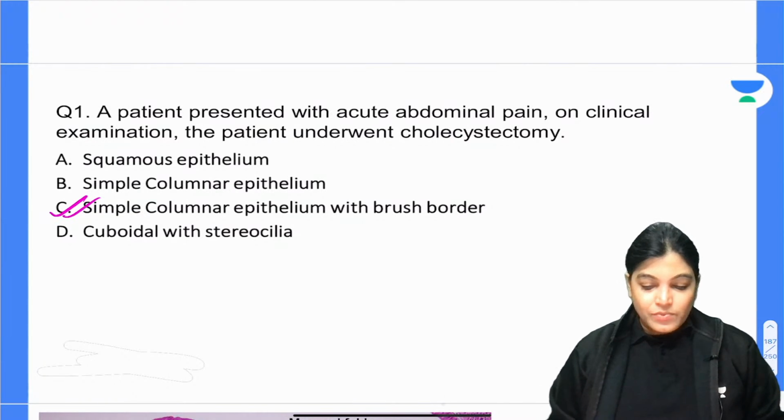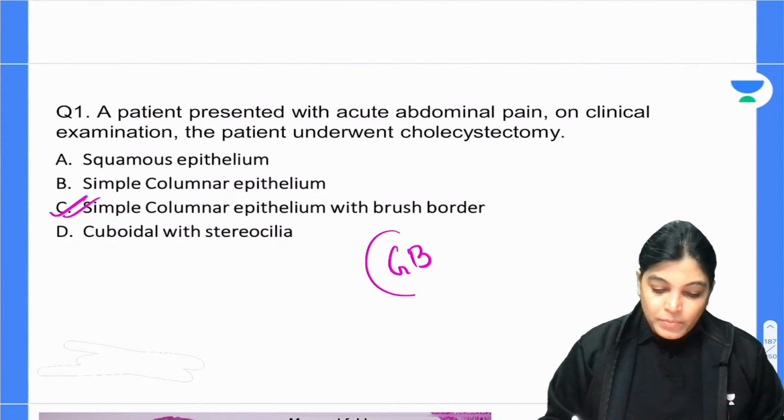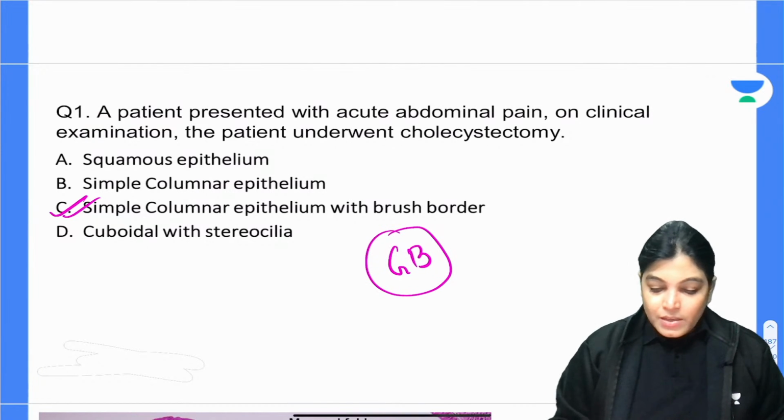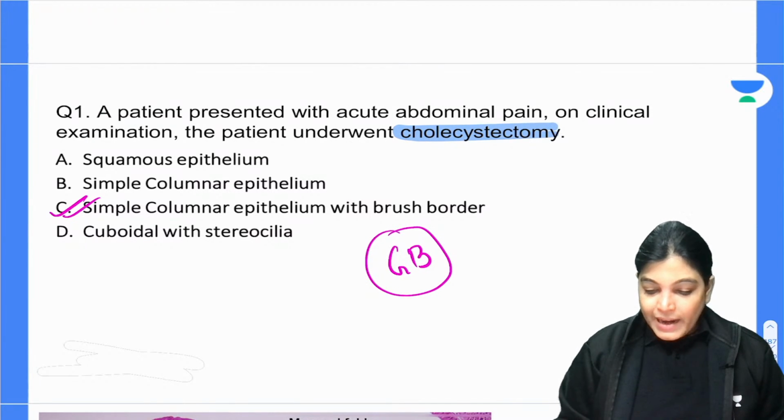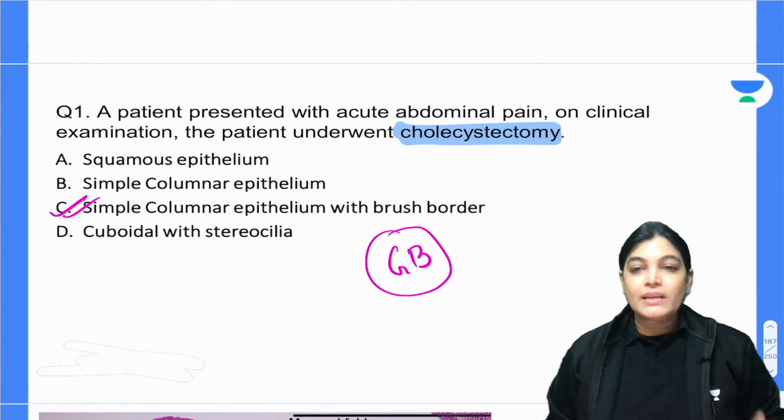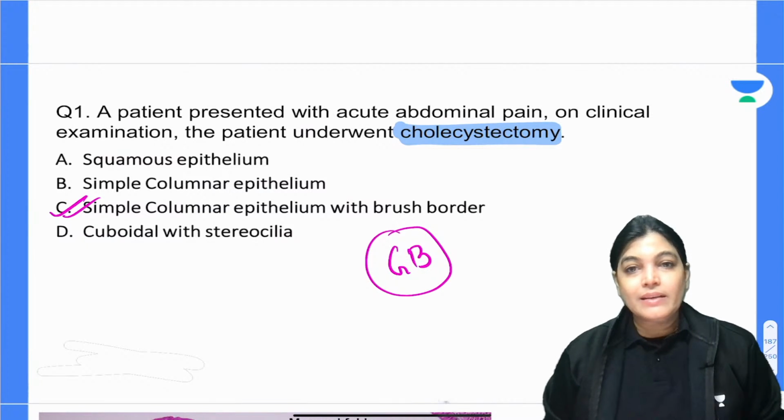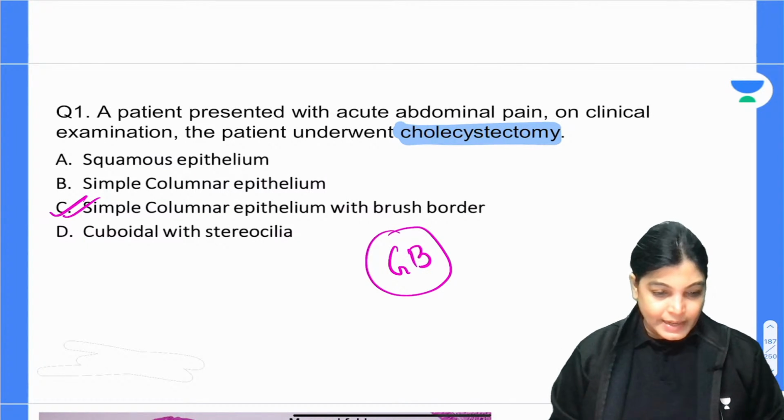So the correct answer will be gallbladder. What do you mean by the operation cholecystectomy? Cholecystectomy is performed, that means the gallbladder has been removed, and we know that the lining epithelium of the gallbladder is simple columnar epithelium with brush border. So C is the correct answer.